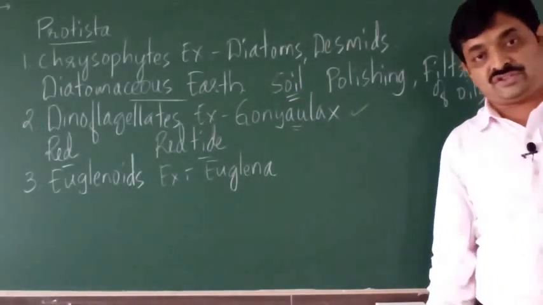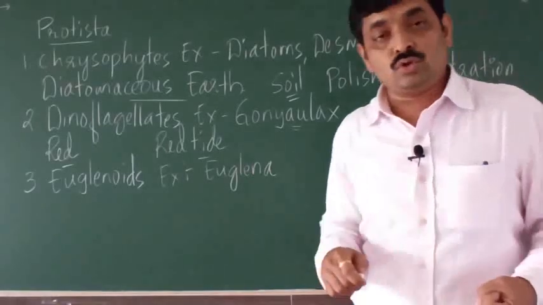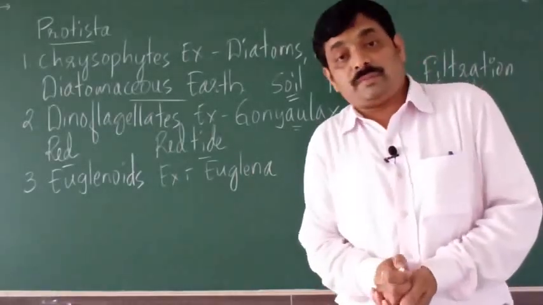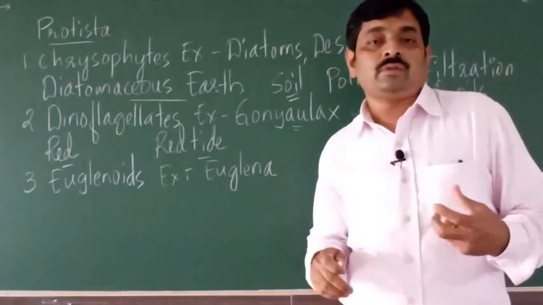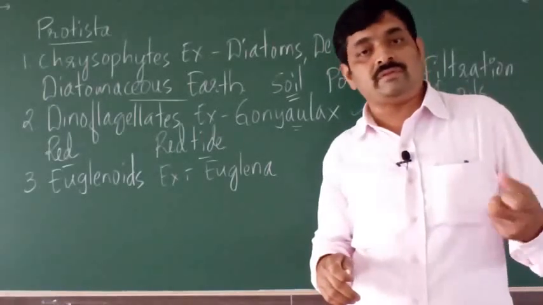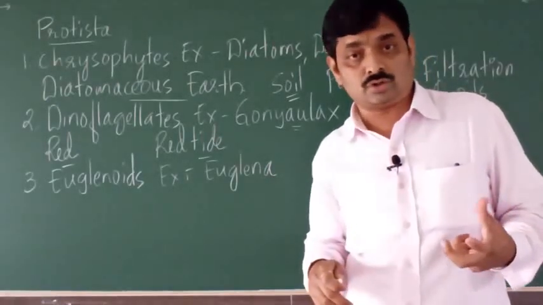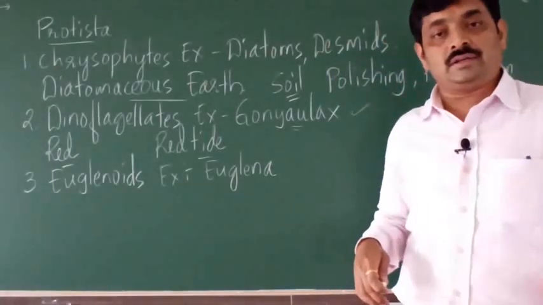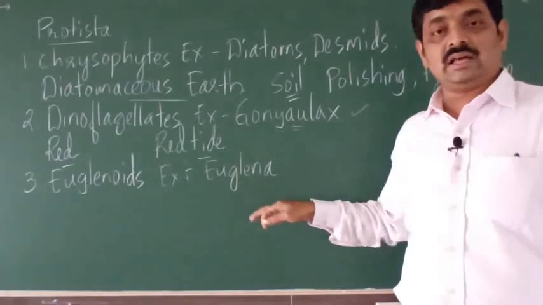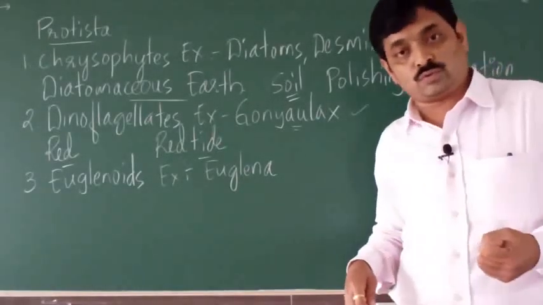So euglenoids like euglena are freshwater forms, means they are found in freshwater. Freshwater means the water found in rivers, lakes, ponds. The water which is not salty is freshwater. So euglena or euglenoids are found in freshwater.